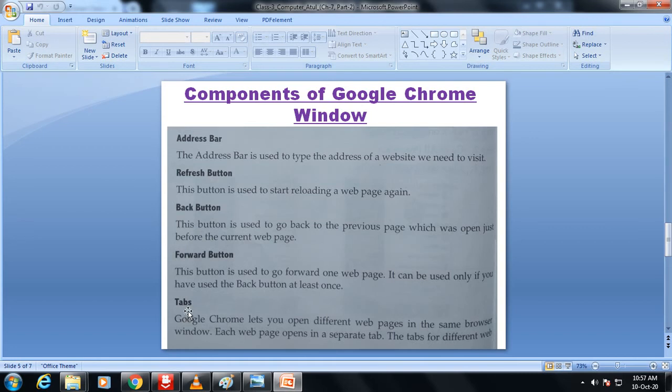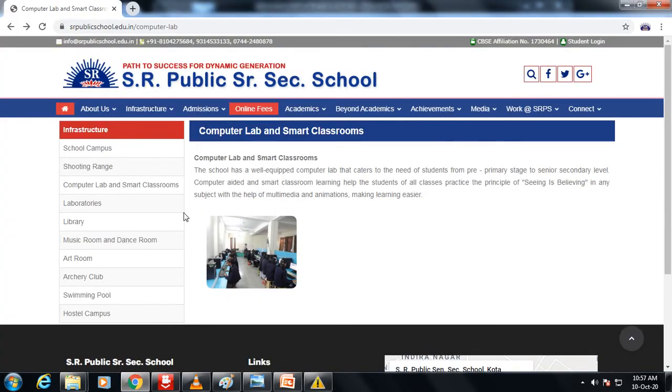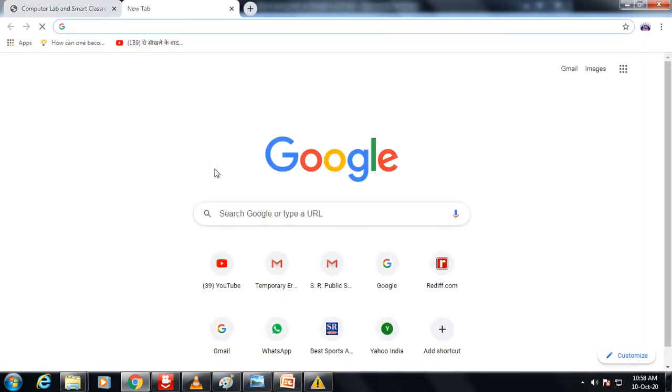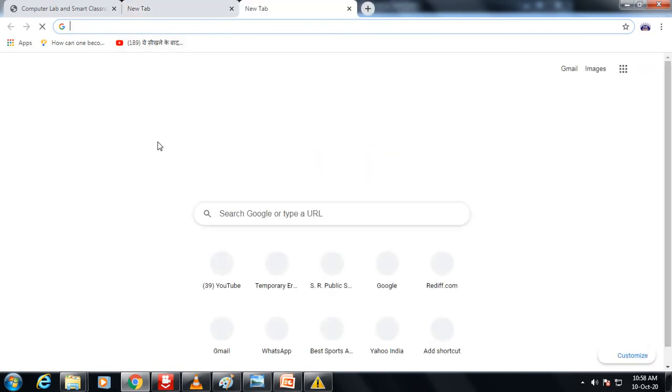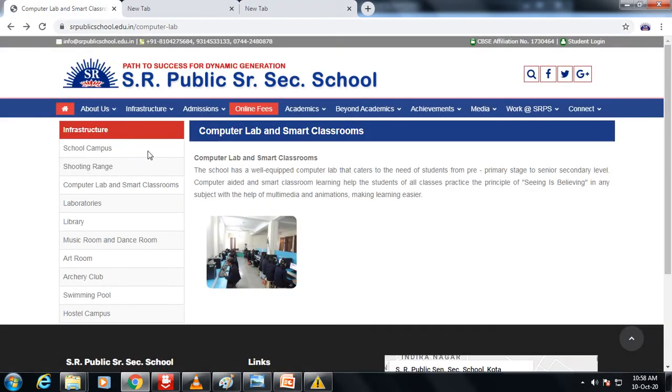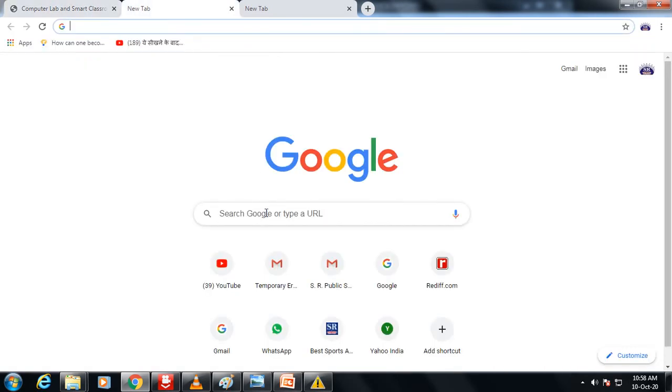Now tabs. Google Chrome lets you open different web pages in the same browser window. Each web page opens in a separate tab. Let's see. As you can see, this is the first tab. Just click on this plus button, you will come to a new page like this. Just click on this button, you will come to another tab. Here is the website of a school, Esa Public Senior Secondary School. Here we can search for other information.